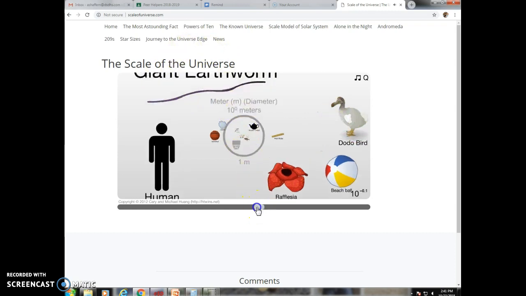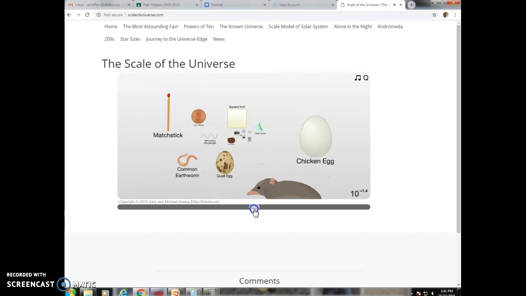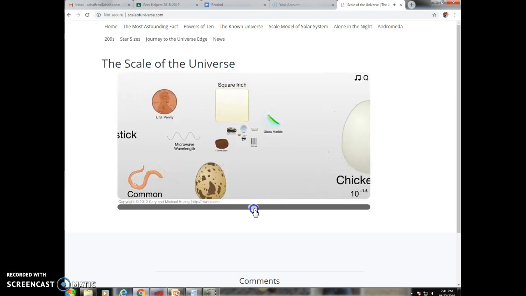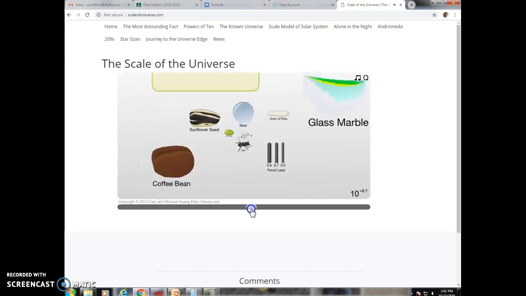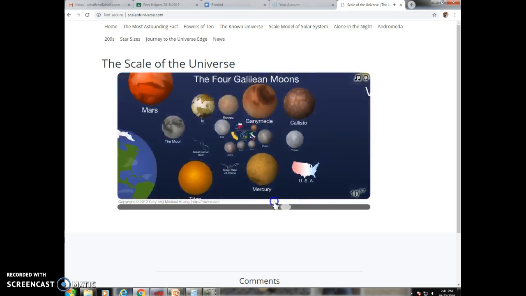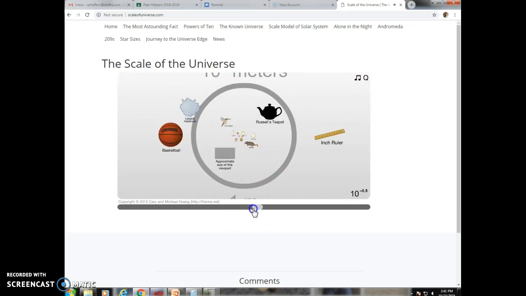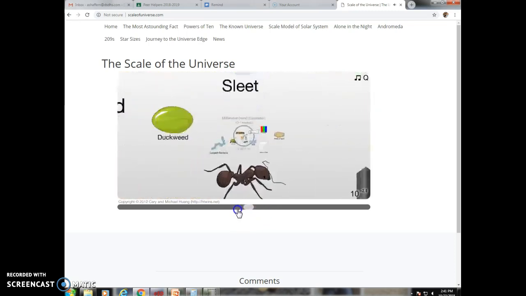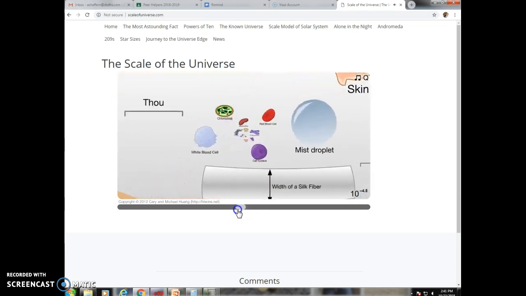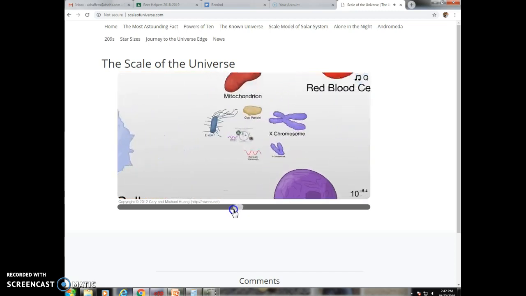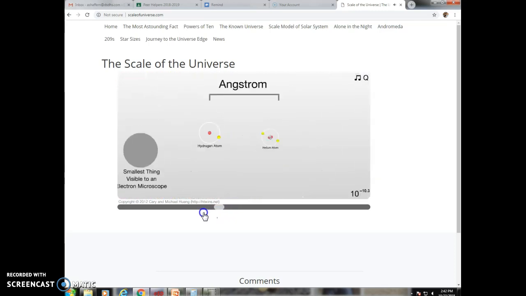So here we could zoom in and see things smaller than us. Okay. Common earthworm, a matchstick, a penny. There's what a square inch is compared to a penny. Coffee bean, a grain of rice. So if we zoom out here. Oop, my bad. Oh, okay. So you can just see, once again, how small we can get here. Sleet, human egg, skin cell again, a mist droplet, cell nucleus. So you can see these things get really small. So once again, I'll post this so that you can see and look at how far we still have to go.